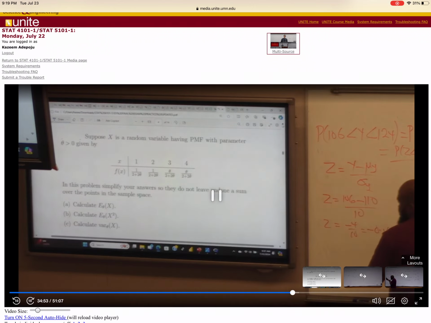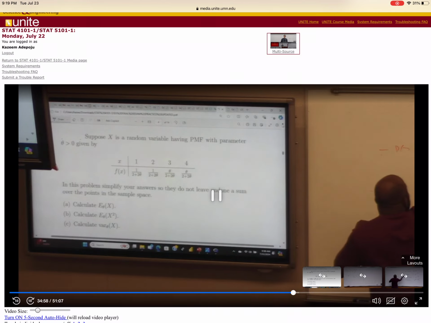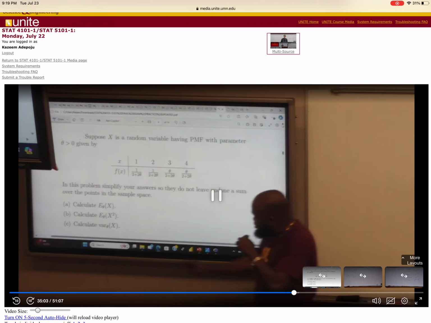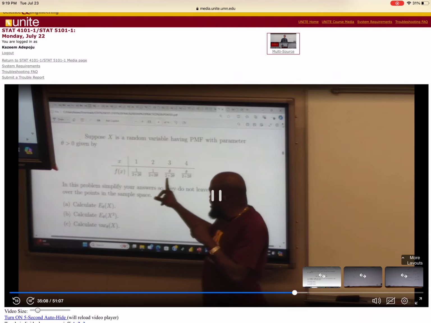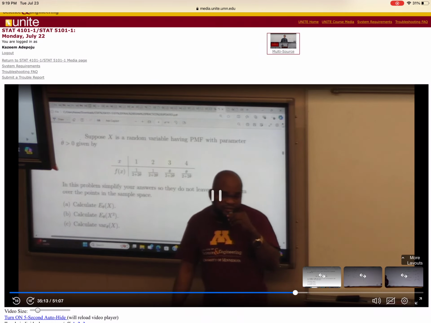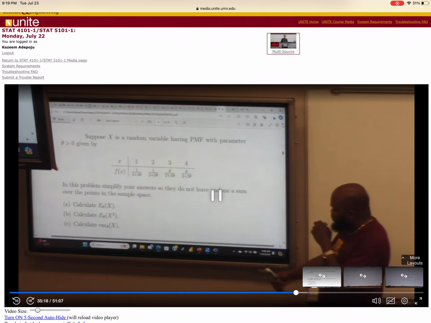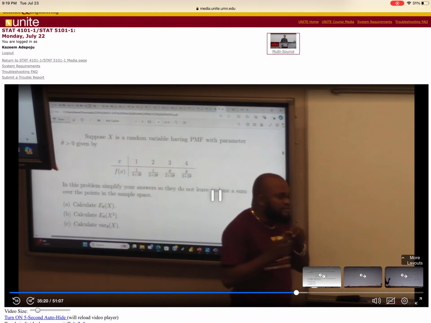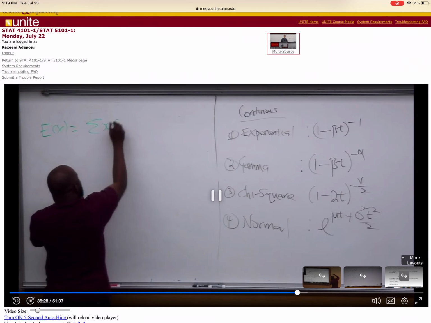Okay, so if I want to solve for the E of S, and let me tell you this. You can see a subscript theta because the probabilities are in the form of theta. We don't know theta, so whatever you get at the end of the day is going to be in terms of theta. If you see something like this, find the expected value of S, you need to first write the formula for me. Those are the things I actually want to grade.